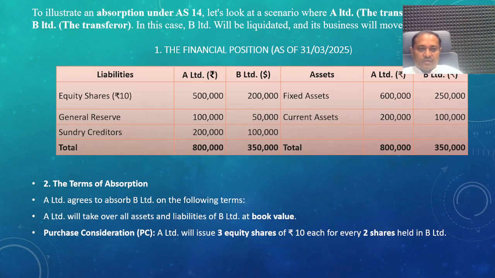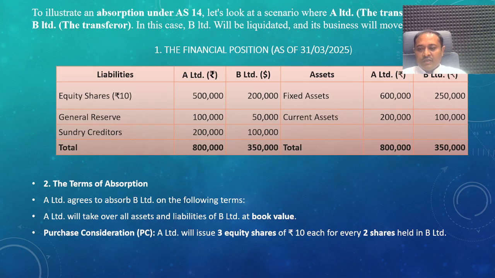Fixed assets of A Limited are 6 lakh rupees, B Limited fixed assets are 2 lakh 50,000. The current assets of A Limited are 2 lakh rupees, current assets of B Limited are 1 lakh rupees. The balance sheet of A Limited tallies at 8 lakh rupees, and the balance sheet of B Limited tallies at 3 lakh 50,000.